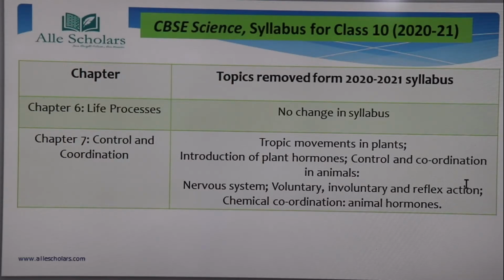These are the topics that have been removed: tropic movement in plants, introduction of plant hormones, control and coordination in animals, nervous system, voluntary, involuntary and reflex actions, chemical coordination and animal hormones. So these things you need not study.